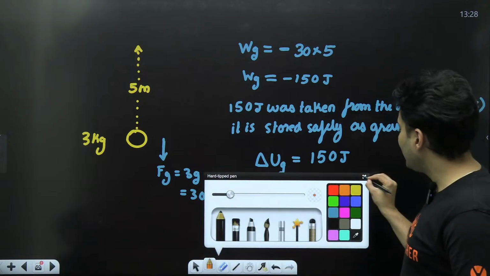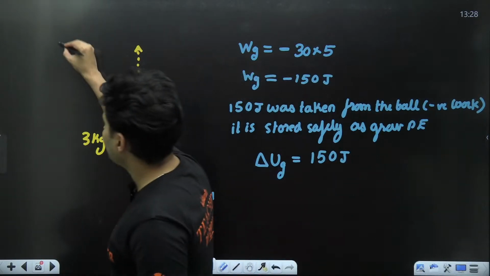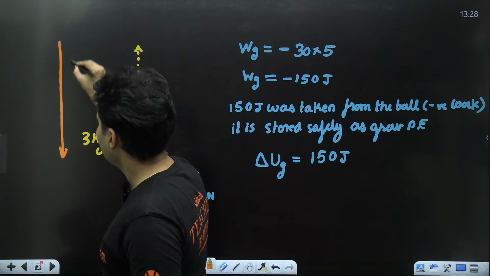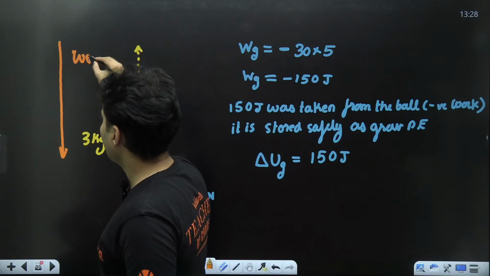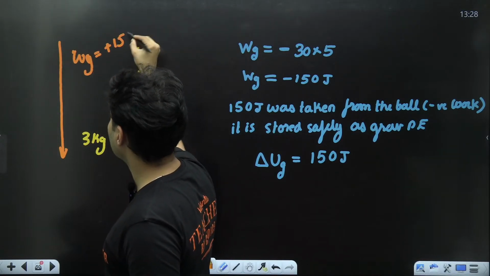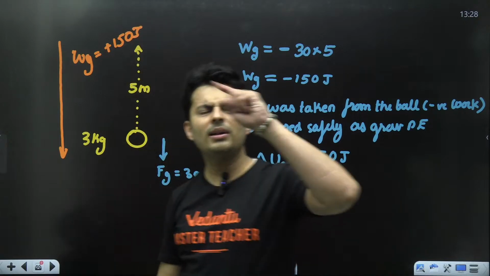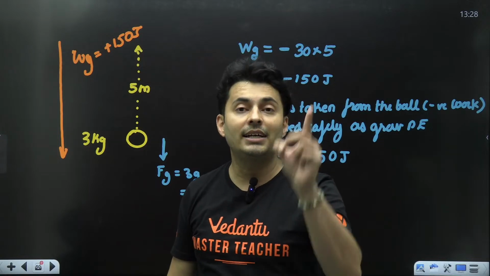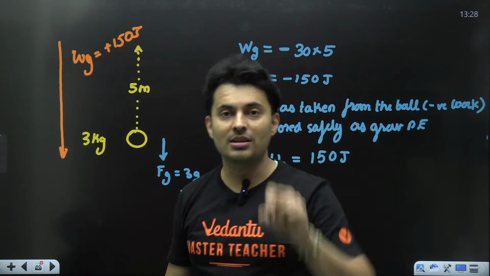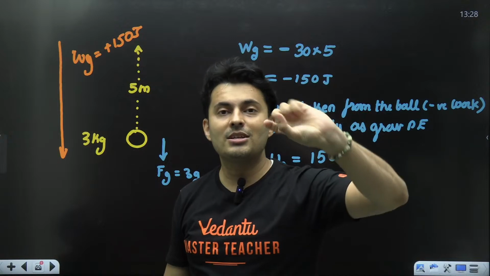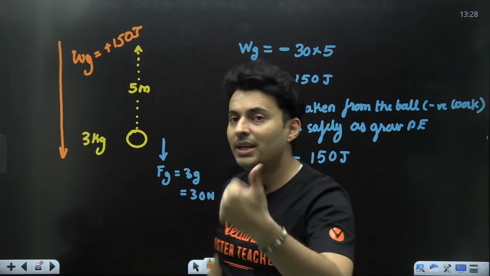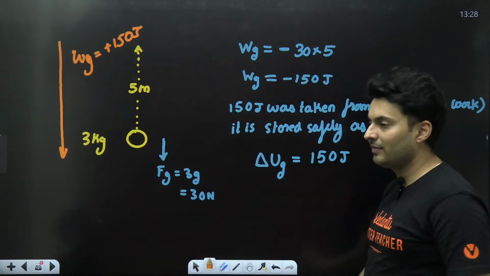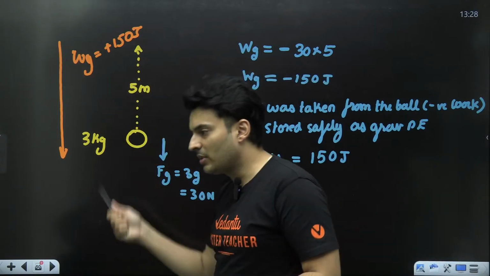Think about the exact reverse scenario. When the ball is coming down, then the work done by gravity will be plus 150 joules. You will be like, how was gravity able to do work? Where did it have it? It had it in the form of gravitational potential energy. So gravitational potential energy change will be negative. It will be minus 150 joules, whereas work done will be plus 150 joules.